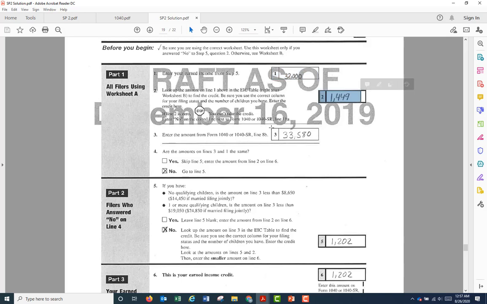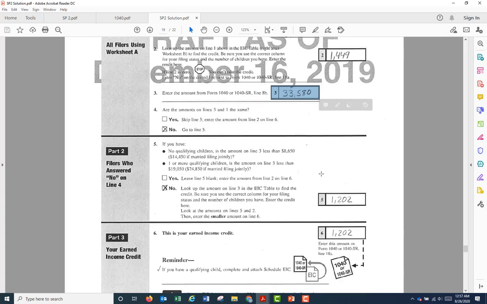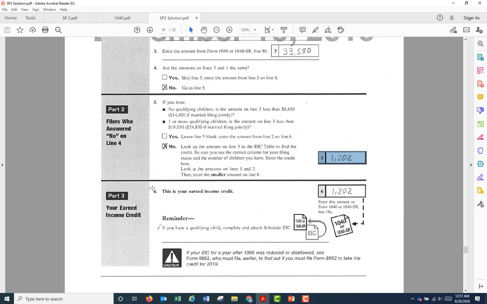Now we need to look up this balance, the AGI, and find the EIC of that, which comes out to $1,202. Go to line 6. It says this is your earned income credit, $1,202. And also we have to populate line 18A. This is the amount of the earned income credit, $1,202.